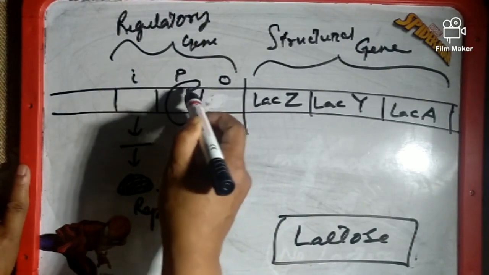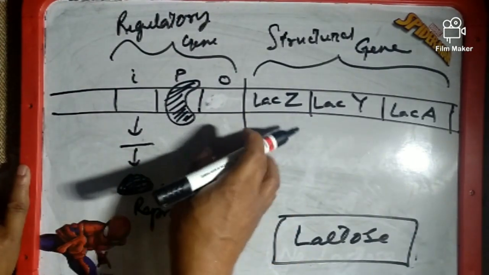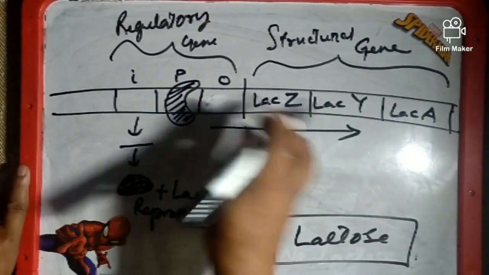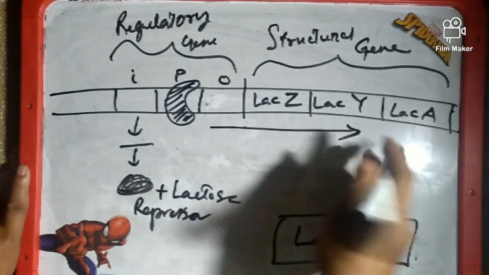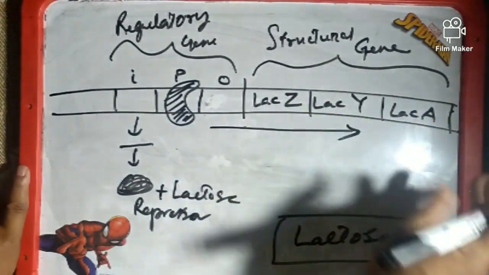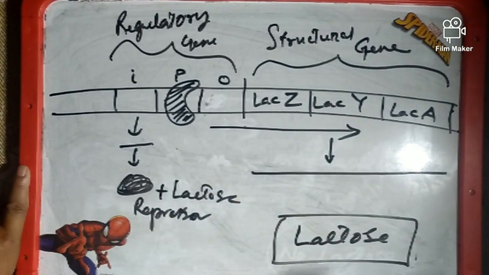This RNA polymerase, which is in the promoter, is now free. It is now free to move. It can walk in the structural gene, and as a result, this RNA polymerase will copy the structural genes into a long mRNA molecule.